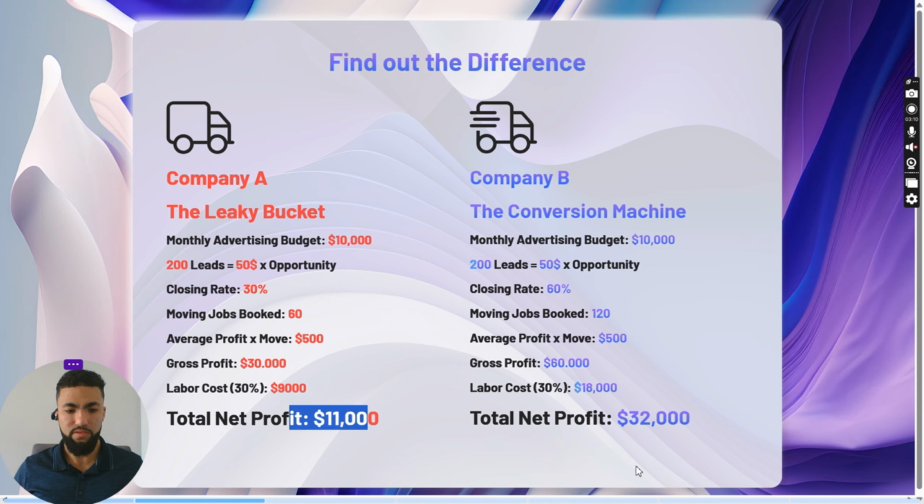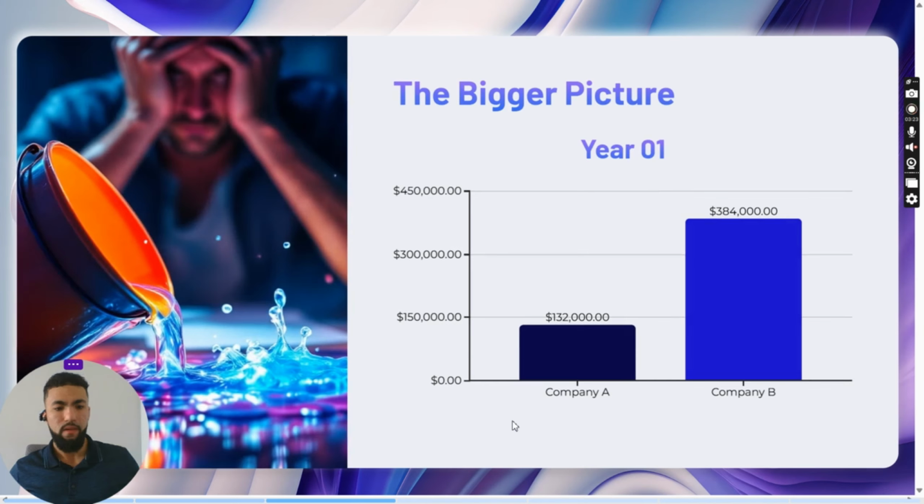Now you can see the clear difference, right? And this is what sales alone can do. Very simple, right? They spend the same efforts, same costs, but different sales. Next. All right, so if we see the big picture of that, company A, 11,000 in profit.